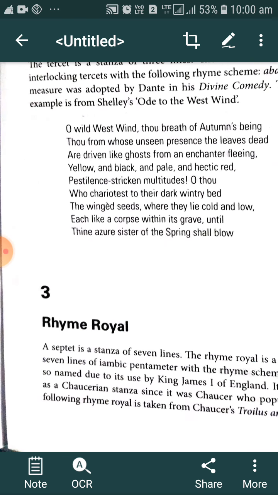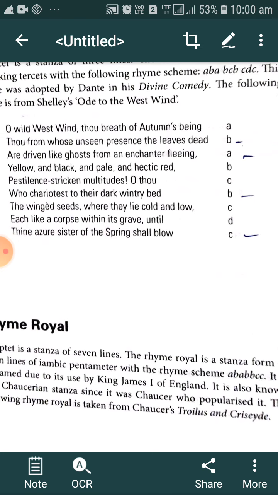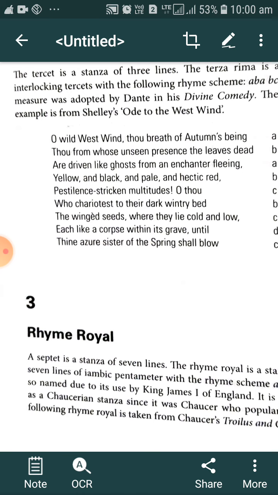It is also known as the Chaucerian stanza, since it was Chaucer who popularized it. That particular stanza form, the 7-line stanza of iambic pentameter lines, was also popularized by Geoffrey Chaucer. That's why it is also called the Chaucerian stanza. Why is it called rhyme royal? Because it was used by King James I of England. Why is it called Chaucerian stanza? Because it was popularized by Geoffrey Chaucer.